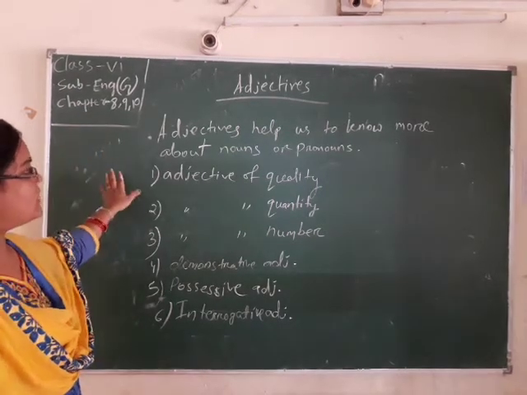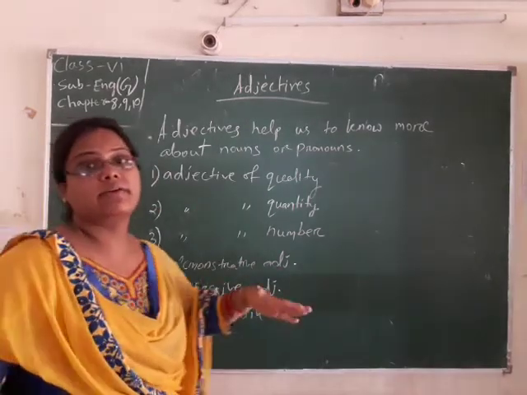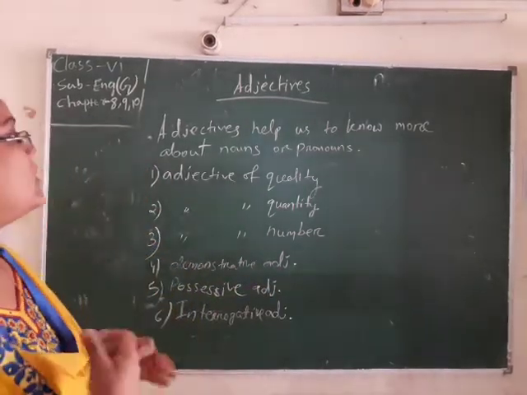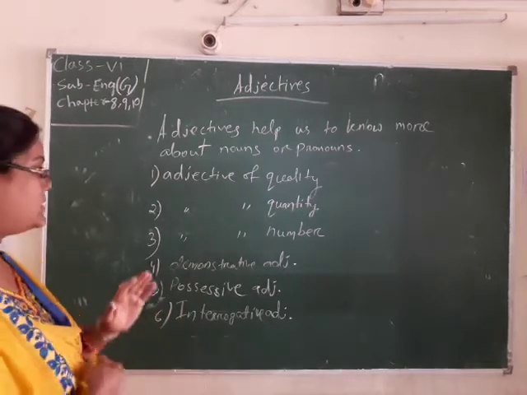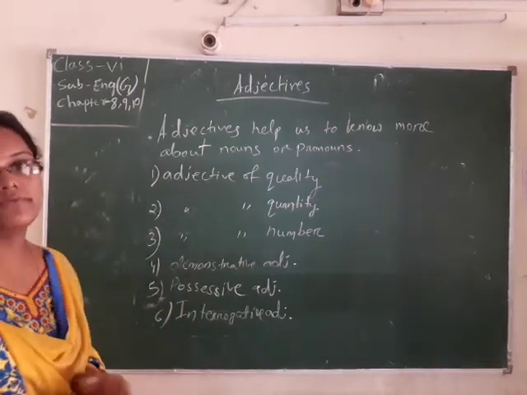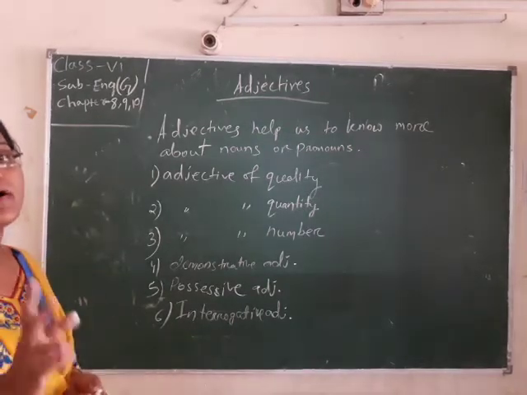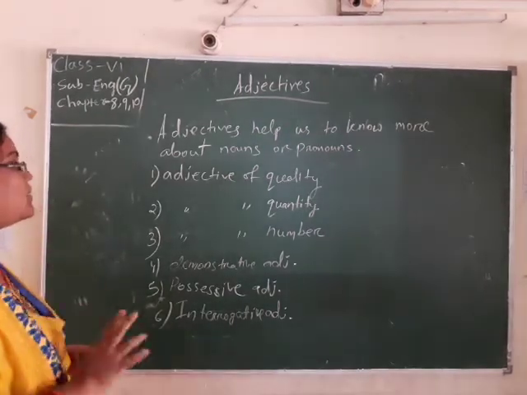An adjective always helps us know more about a noun or pronoun. First we study the adjective of quality.